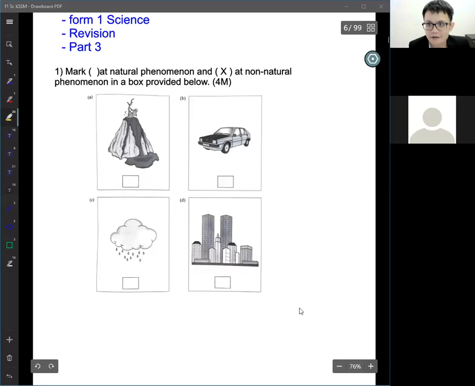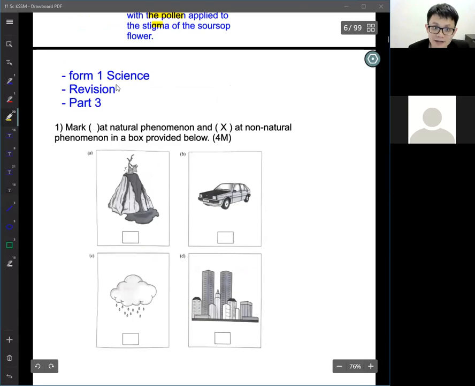So, hi, today we are going to learn Form 1 Science Revision Part 3. So, let's continue with the question.